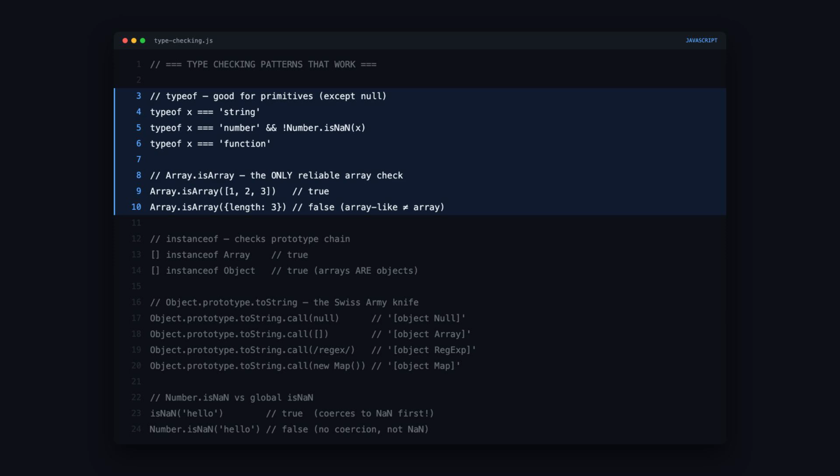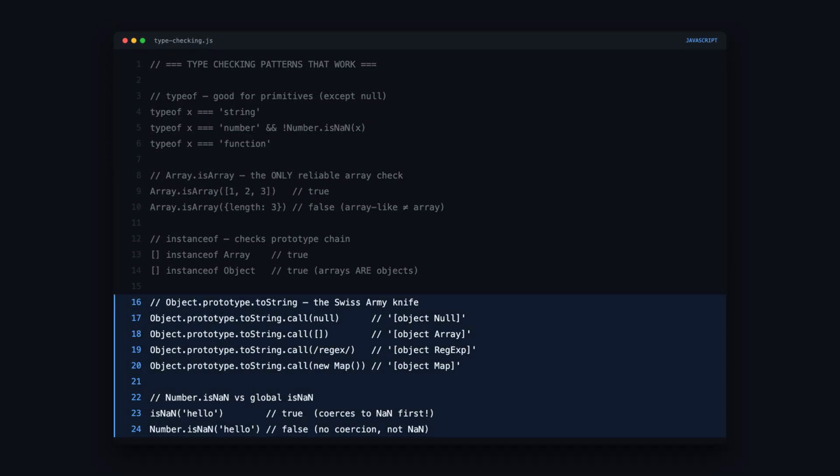For arrays, use Array.isArray. It's the only method that's 100% reliable. Don't use instanceof Array because it fails across iframes. Each iframe has its own Array constructor. Instanceof checks the prototype chain, so an array is both an instance of Array and an instance of Object.